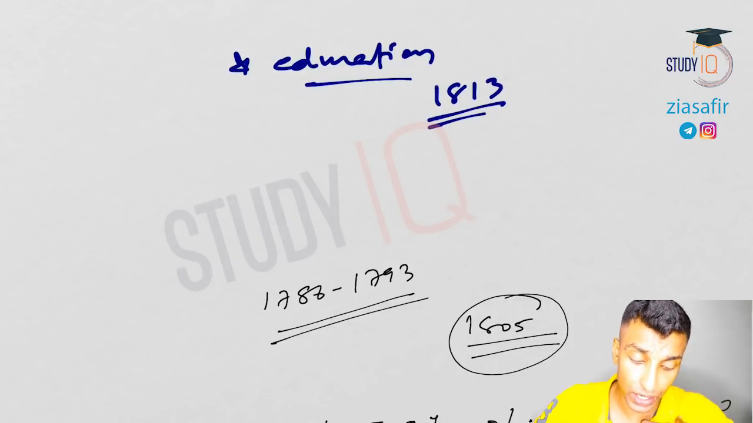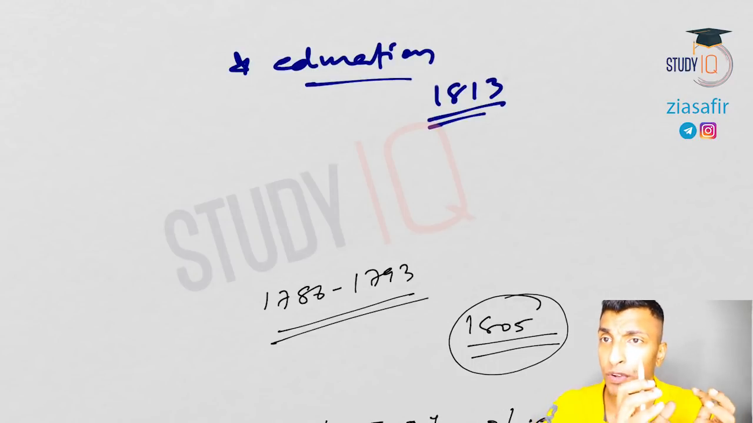Whenever you get a question on education, whether it is in history, it can be a specific question, it can be Macaulay's Minute, it can be Wood's Dispatch, it can be the Hunter Commission, it can be the Sadler Committee, whatever it is.